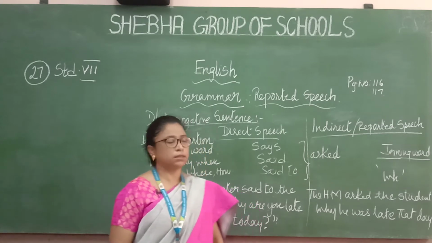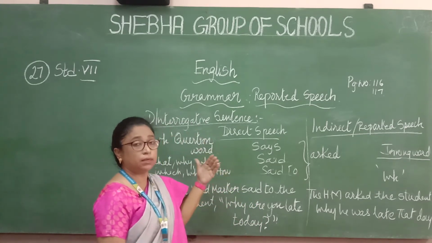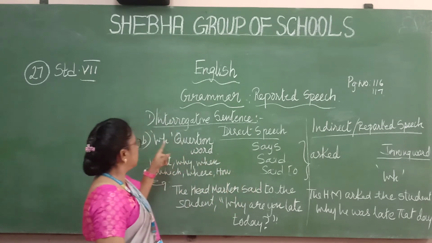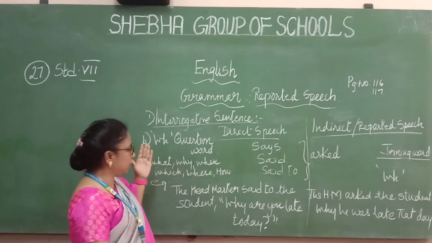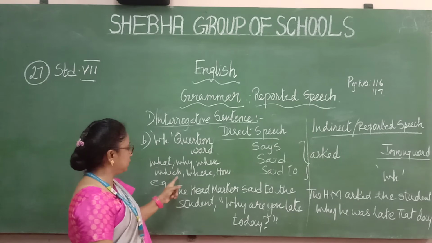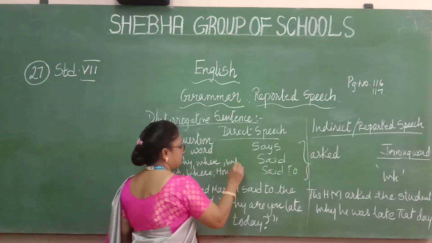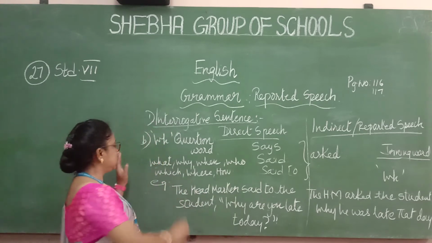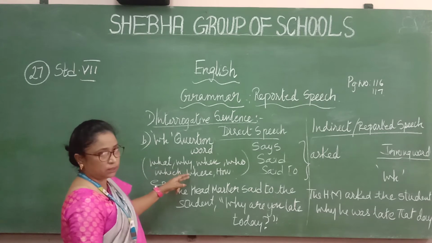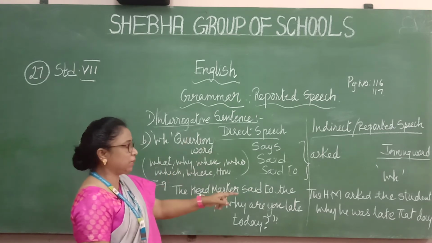So next sentence. Next sentence is the same thing, interrogative sentence only, but the second part. I told you the first one is yes or no questions, and now the next one is WH questions. WH means what are the WH words, question words? Why, what, when, which, where, and then how. Okay, whom, who also. These are known as WH words. If a WH word is there in the question in the direct speech, then what does it change to? The same, that word only you are going to use.